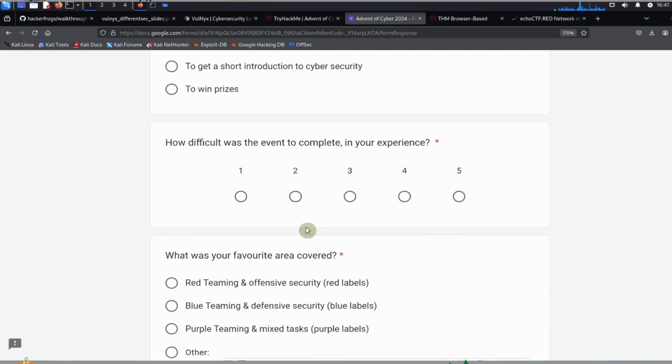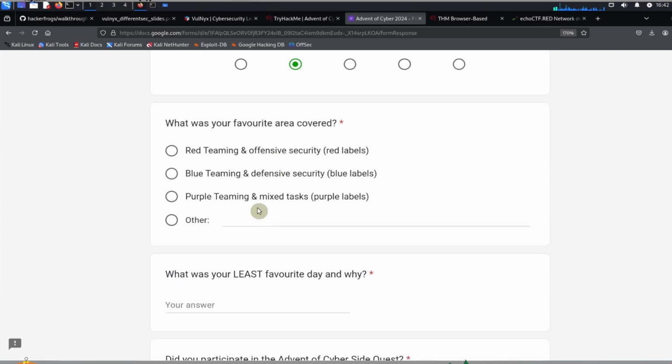So keep in mind, they tried to make the event as easy for beginners as possible. So how difficult was it? So 5 being very difficult. There were a couple of difficult portions, but it wasn't super difficult. I think that was what they wanted. They wanted something that wasn't too difficult. Okay, so what was your favorite area covered? So I did a lot of red teaming and offensive cybersecurity, and that's what I like the most.